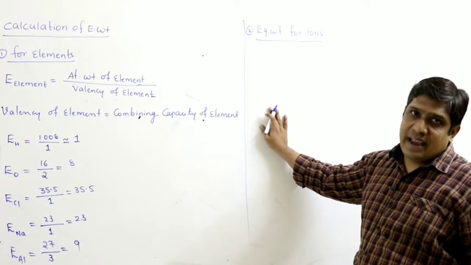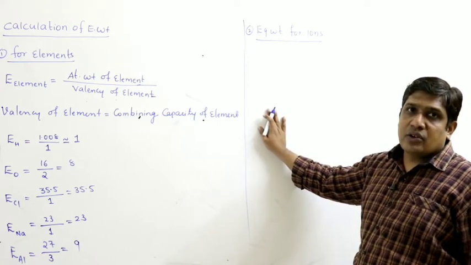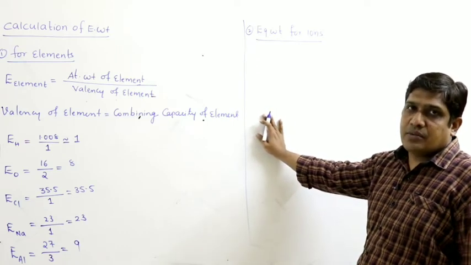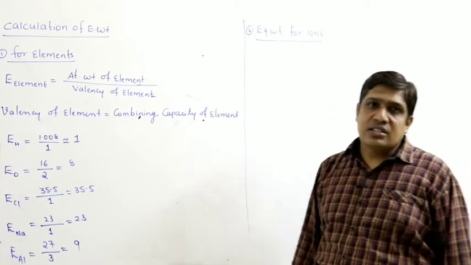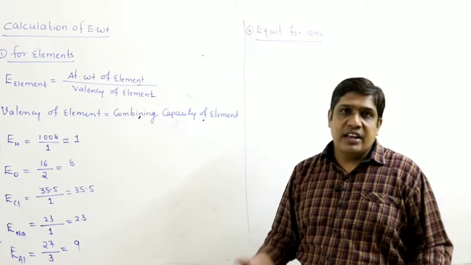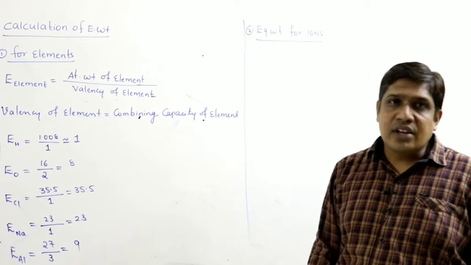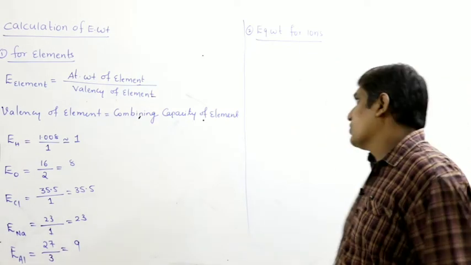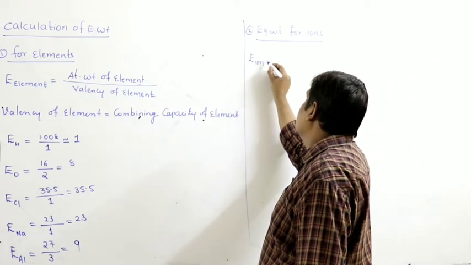If it loses, you get a cation. A cation possesses positive charge. The magnitude of the positive charge indicates the number of electrons lost during its formation. An anion carries negative charge. The negative charge is because the central atom gains electrons, to get the nearest noble gas configuration. The magnitude of negative charge indicates the number of electrons it has gained. So how do you find the equivalent weight of an ion?